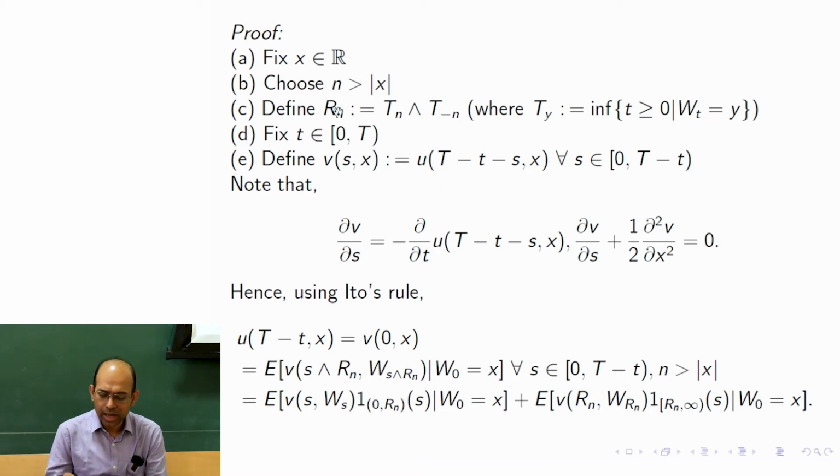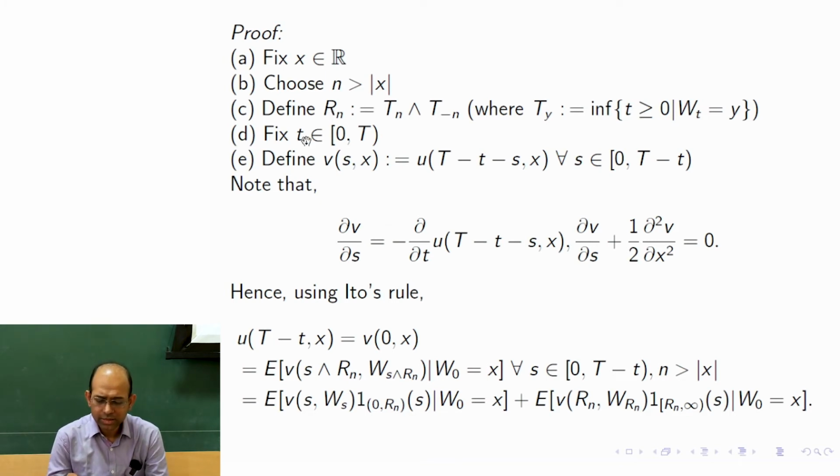Now then this R_n, we know that at time R_n the Brownian motion value would be either n or minus n, and we also know that before R_n the mod of W_t would be less than n for sure, for all the time. So that is going to give me some kind of control over the growth of the Brownian motion, and R_n is surely a random time.